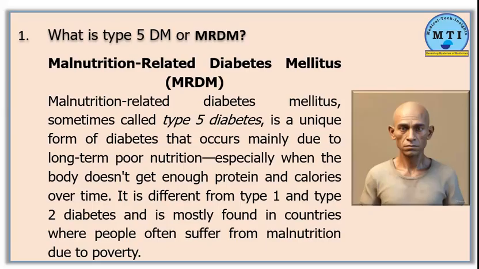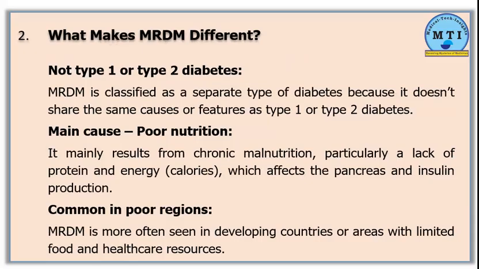Unlike type 1 and type 2 diabetes, this condition is mainly seen in regions where malnutrition is common due to poverty. Distinct from type 1 and type 2 diabetes, malnutrition-related diabetes mellitus, MRDM, is considered a separate category because it does not share the same underlying causes or characteristics as type 1 or type 2 diabetes.